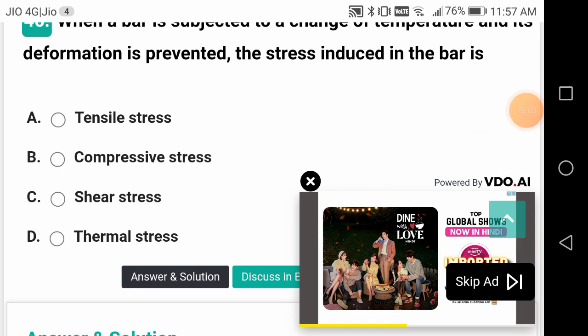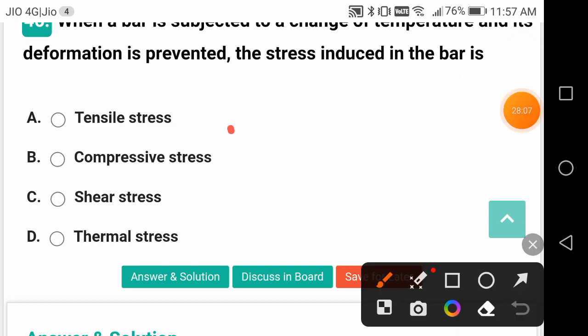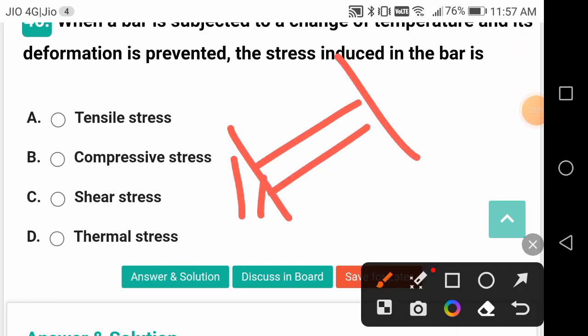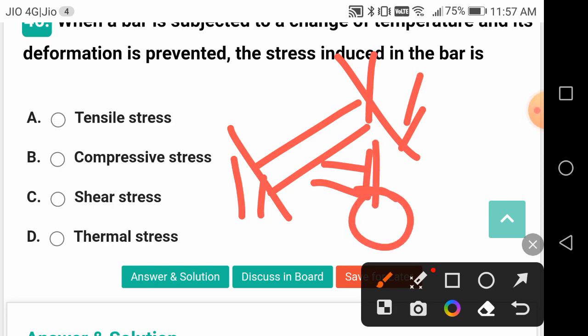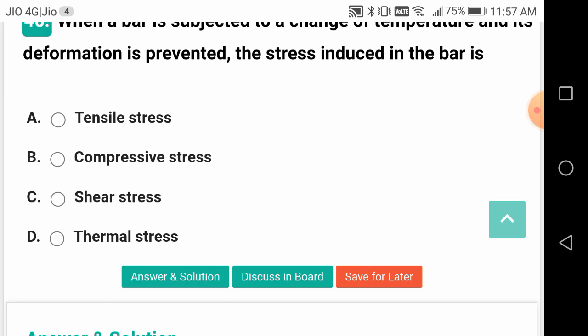This is a bar, and I am heating this. It will try to expand to this position, but this is prevented, so definitely it will push, and it will be subjected to compressive stress, right, friends? The stress induced because of this particular scene is called thermal stress.